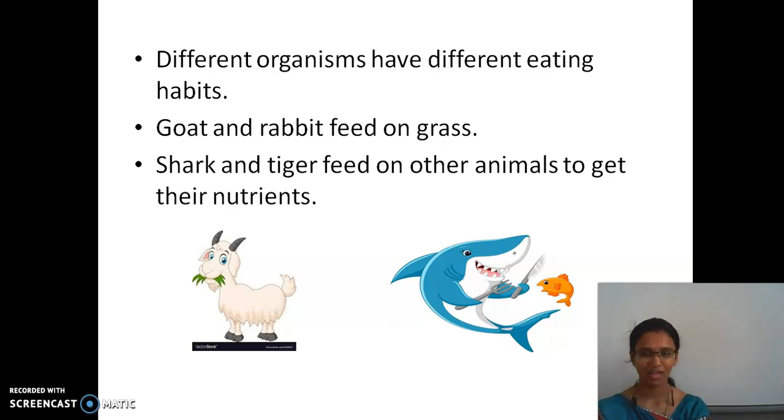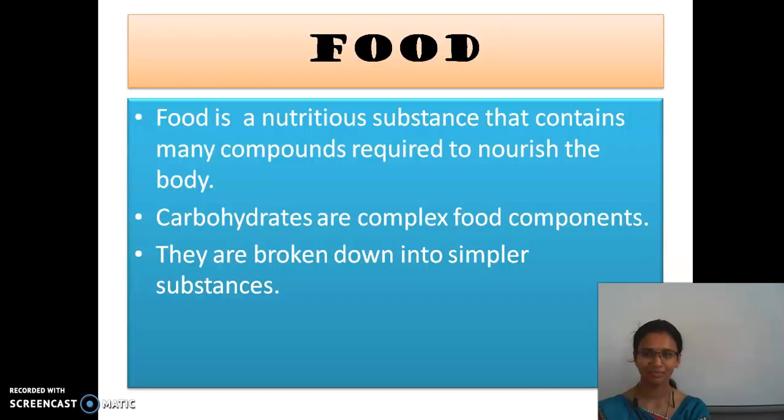Then, different organisms have different eating habits. Yes or no? Tell me yes or no? Yeah, yes. So, here also you are able to see two pictures, right? Here a goat eats grass, and rabbit and cow depend on grass. But sharks and tigers eat other animals. So, whether the eating habits of all the animals are the same or different? Yeah, it is different.